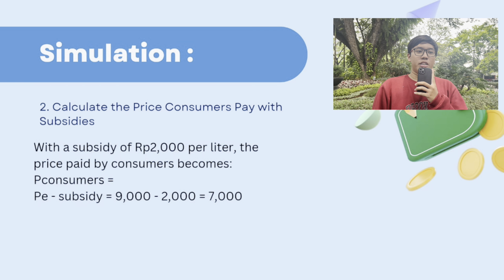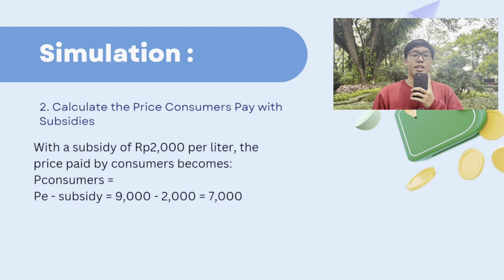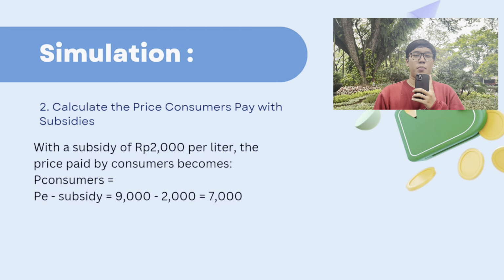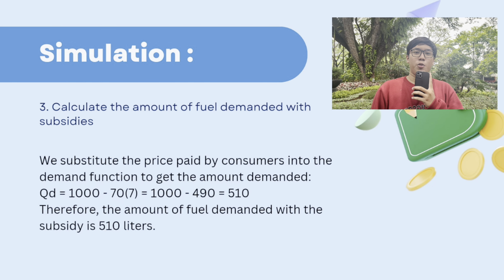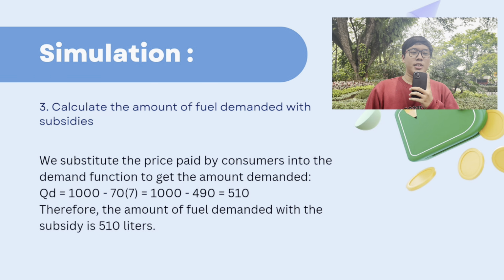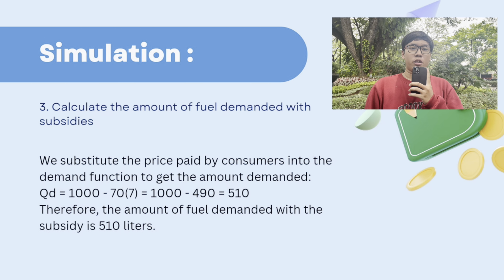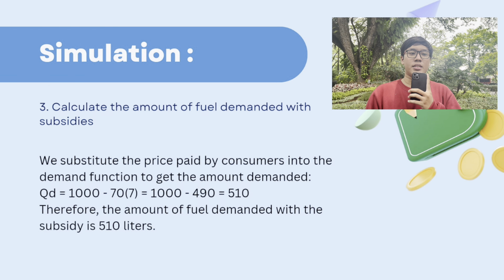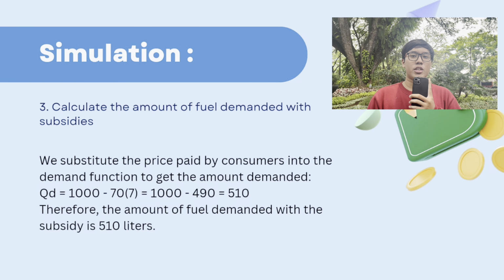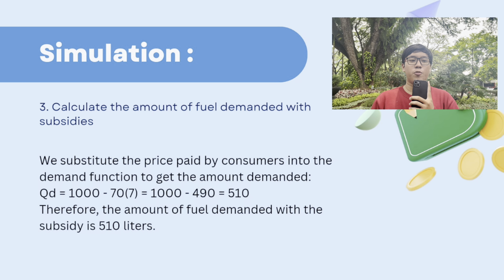Number 2, we calculate the price consumers pay with subsidies. With a subsidy of 2,000 rupiah per liter, the price paid by consumers becomes PE minus subsidy, which is 9,000 minus 2,000 equals 7,000. Number 3, we calculate the amount of fuel demanded with subsidies. We substitute the price paid by consumers into the demand function to get the amount demanded. So QD equals 1000 minus 70 times 8, which is 1000 minus 560, which is 440. Therefore, the amount of fuel demanded with the subsidy is 440 liters.